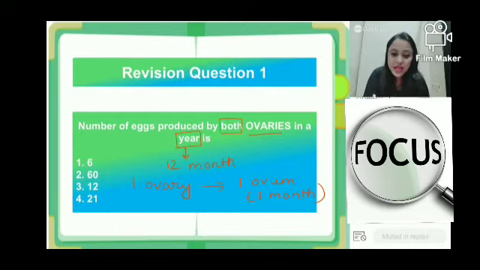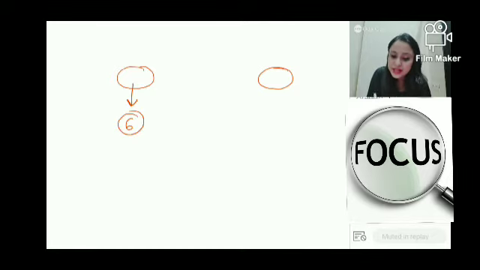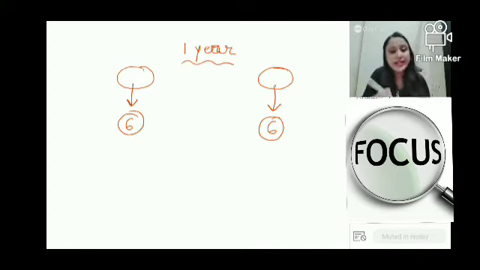If I show you on a whiteboard, let's say, suppose these are the 2 ovaries. I'm not drawing the other parts, just the ovaries. So this ovary will produce 6 ovum. This ovary will produce 6 ovum in 1 year.